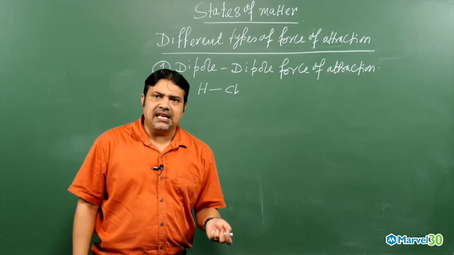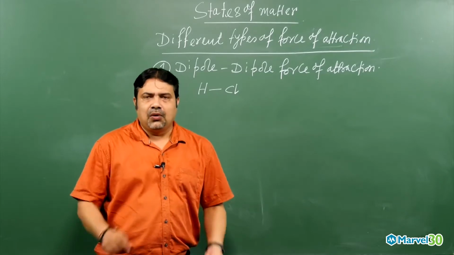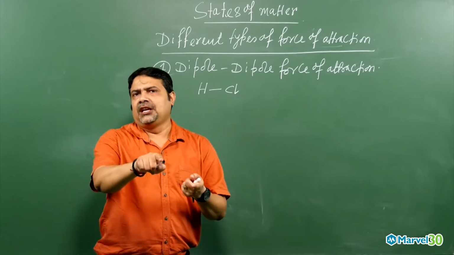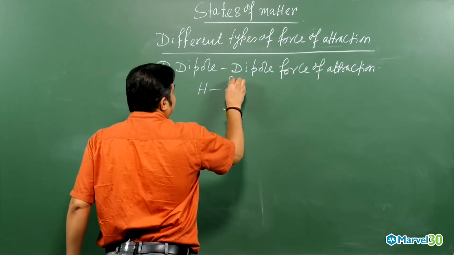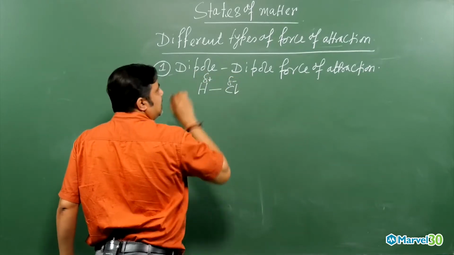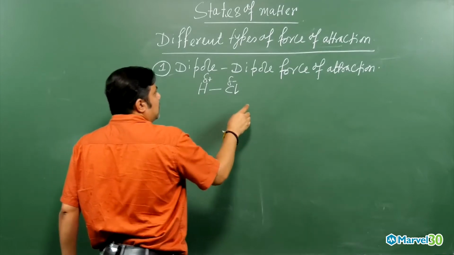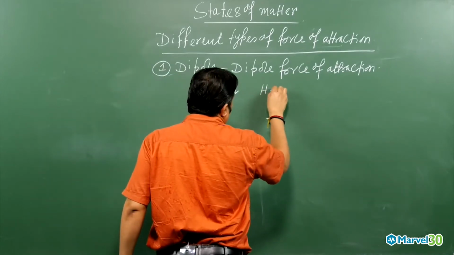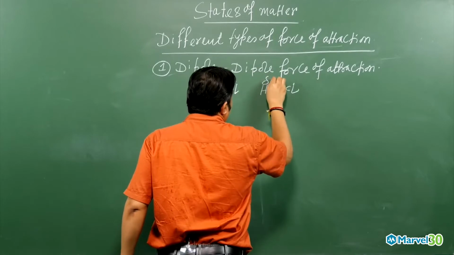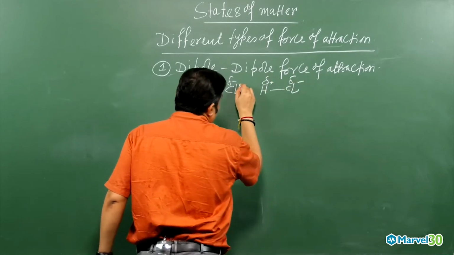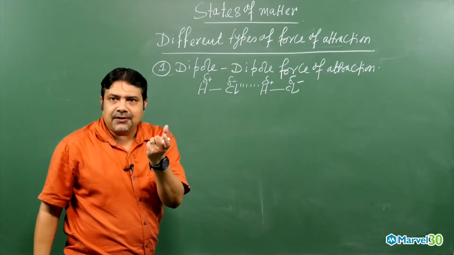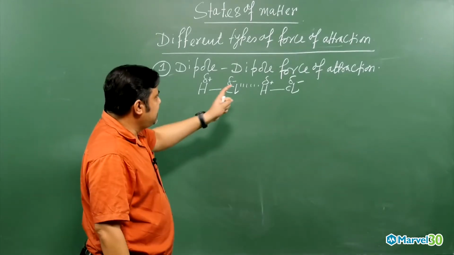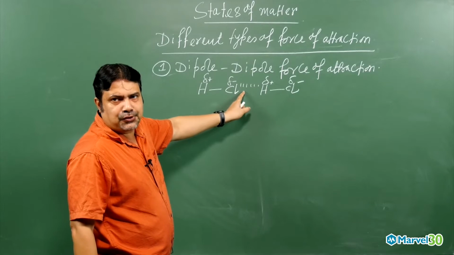Both are essentially the ability to attract an electron. So chlorine will be delta minus and hydrogen will be delta plus. In another HCl molecule, the positive part will come to this side. Then between this delta plus and delta minus there is a force of attraction, electrostatic in nature.